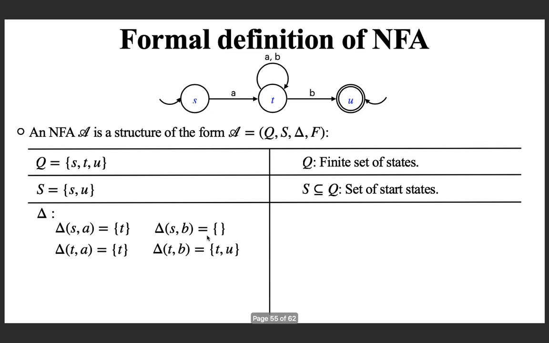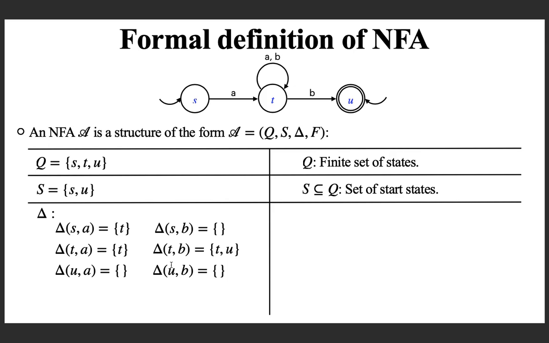Now look at the state T. From T for an A, you are coming back to T. That is the only transition. But for the symbol B from T, two next states are possible, T or U. And when you come to the final state U, transitions are undefined for both A and B.